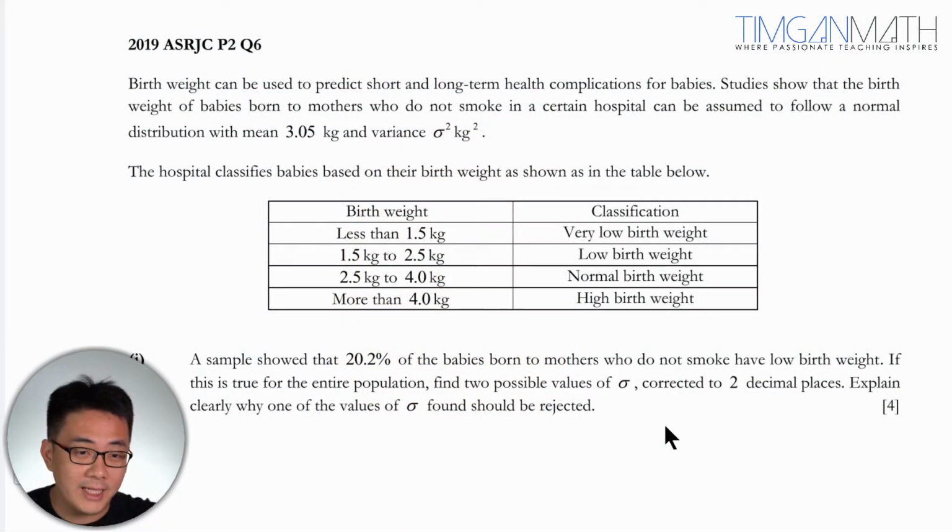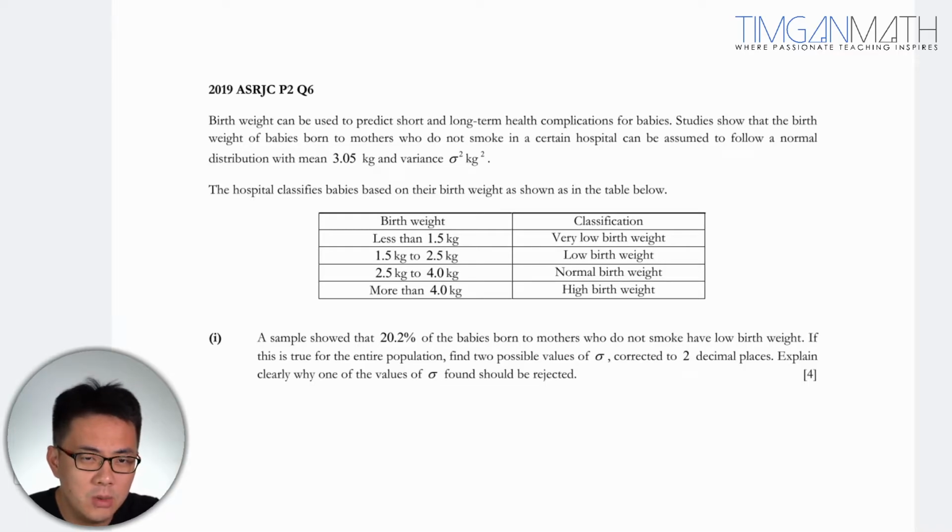So let's look at this question here, which was taken from the year 2019 ASRJC paper 2 question 6. I believe this question is on normal distribution. Birth weight can be used to predict the short and long-term health complications for babies. Some study shows the birth weight of the babies born to mothers who do not smoke in a certain hospital is given by this normal distribution. The hospital classifies the baby here. Now, samples show that 20.2% of the babies born to mothers who do not smoke have low birth weight. If this is true for the entire population, find the possible values of sigma.